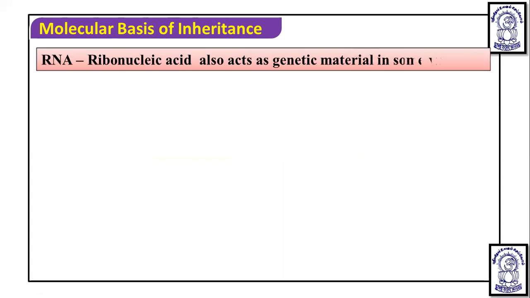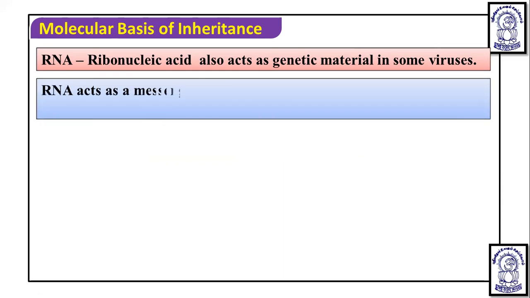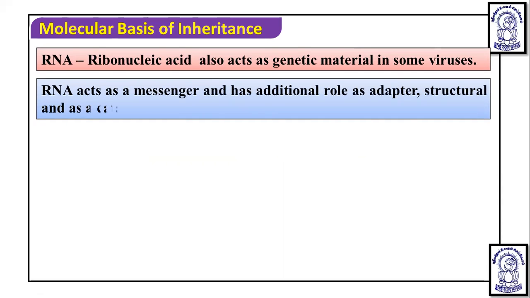Whereas RNA is another nucleic acid, a ribonucleic acid, which also acts as a genetic material in some viruses. In viruses we have studied that RNA is devoid of a protein coat. And RNA acts as a messenger. mRNA, messenger RNA, passes the information of the gene in the DNA to the protein or polypeptide. RNA acts as a messenger and has an additional role as an adapter.